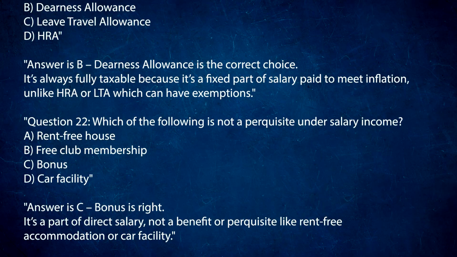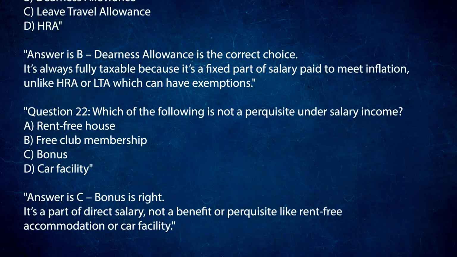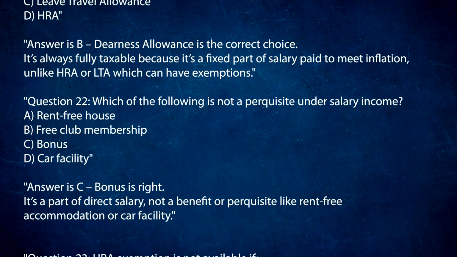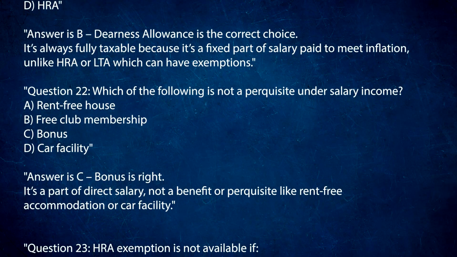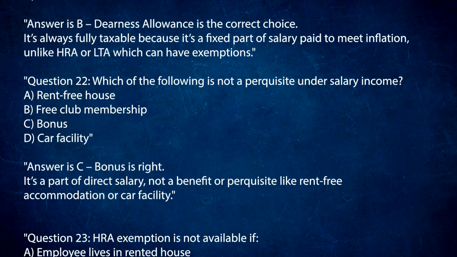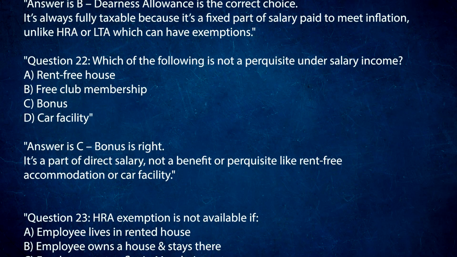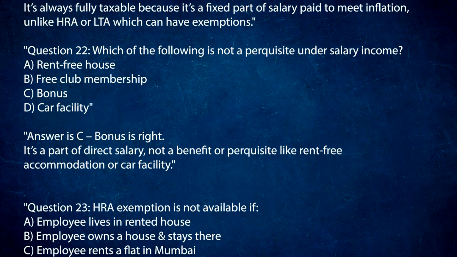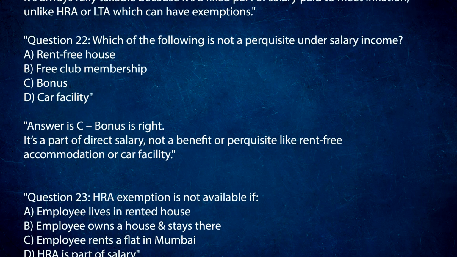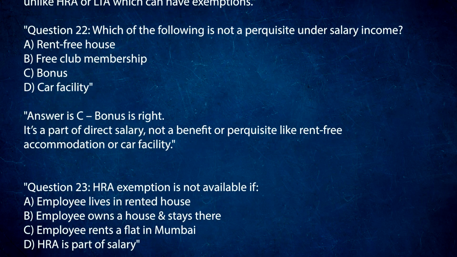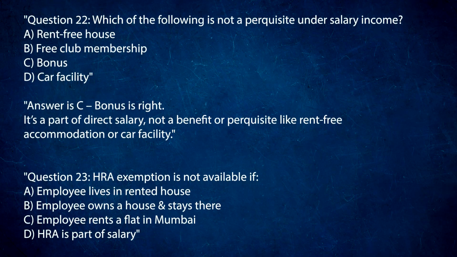Question 22. Which of the following is not a perquisite under salary income? A. Rent-free house. B. Free club membership. C. Bonus. D. Car facility. Answer is C. Bonus is right. It's a part of direct salary, not a benefit or perquisite like rent-free accommodation or car facility.